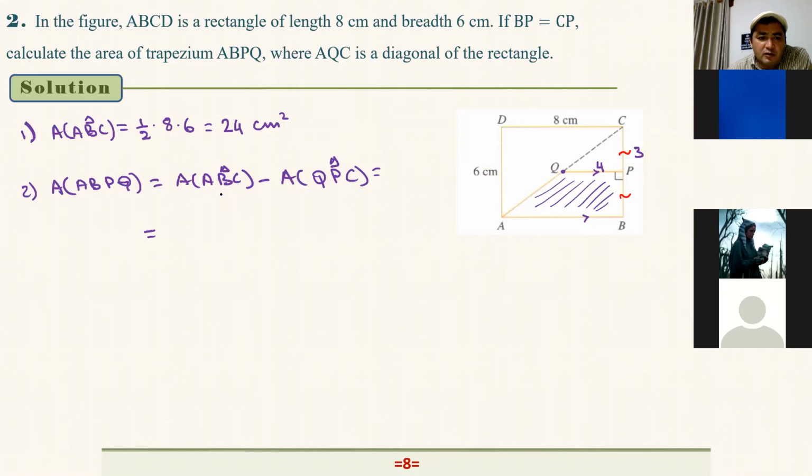So it equals triangle ABC, which we have just found in step one, that's 24, minus the area of triangle QPC, that's equal to 1 over 2 times 4 times 3, which is equal to 6. That's equal to 18 cm squared. So the area of the trapezium is equal to 18 cm squared. Okay.